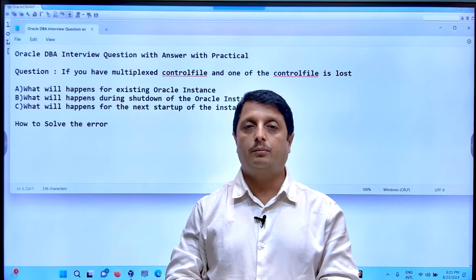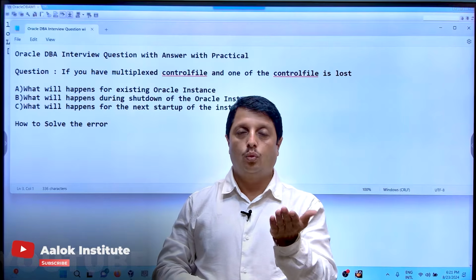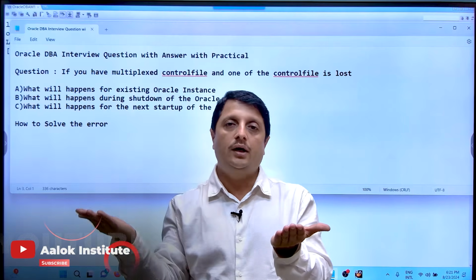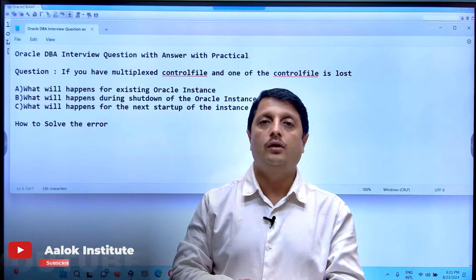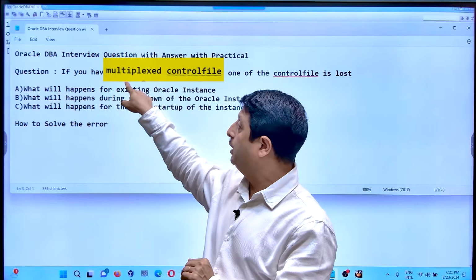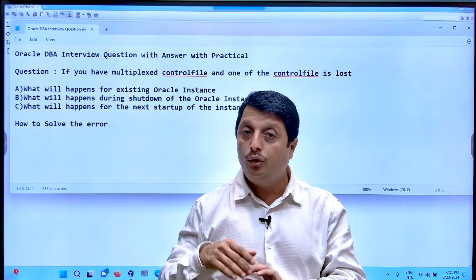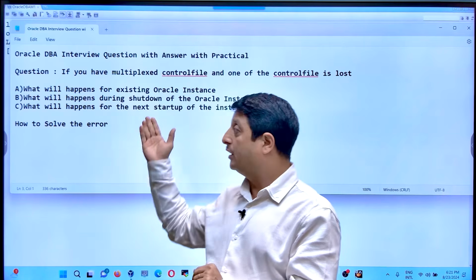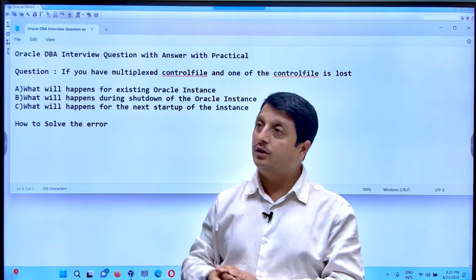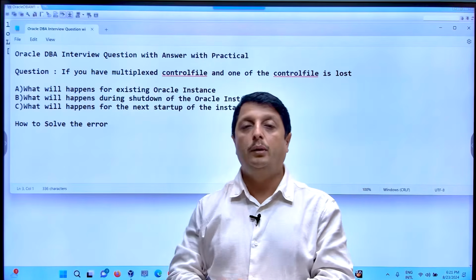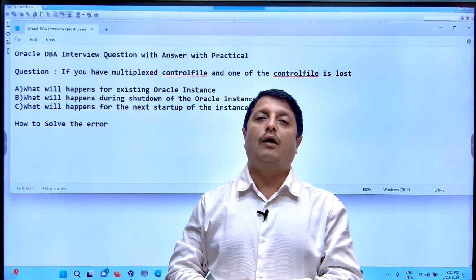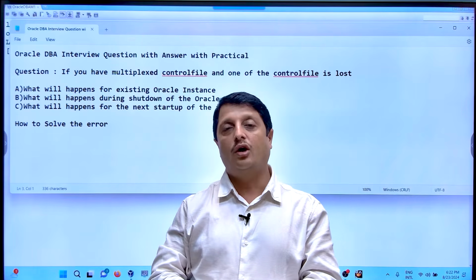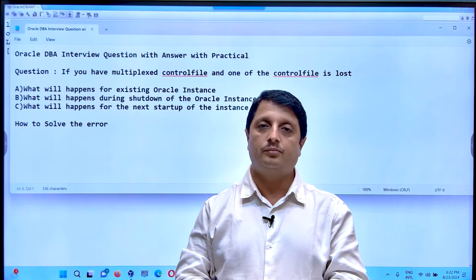So let's say, for example, you have only one control file, you wanted to make it more than one copy and use the multiple copies at the same time, what you have to refer to it as is multiplexed control file. Now if you don't know the terminology itself, then you can't answer the remaining. So first of all, the basic is what you mean by multiplexed control file. It's very simple: having more than one copy of the control file is called multiplexing control file.